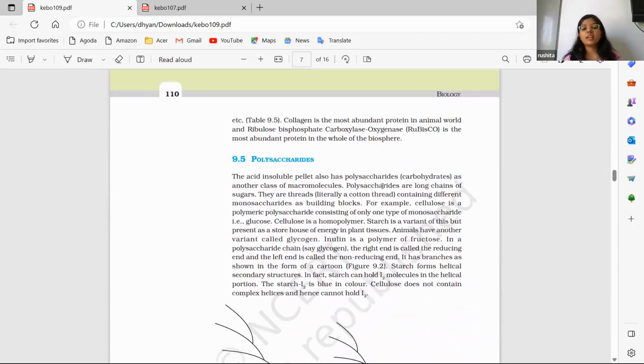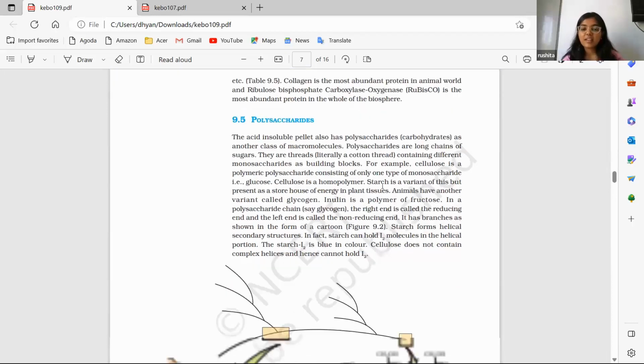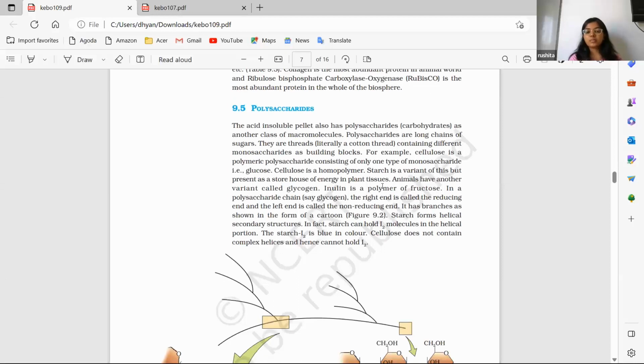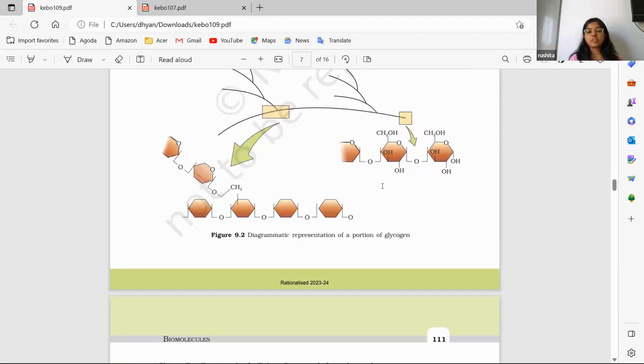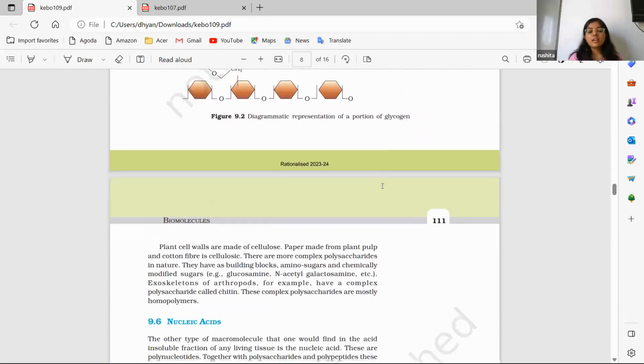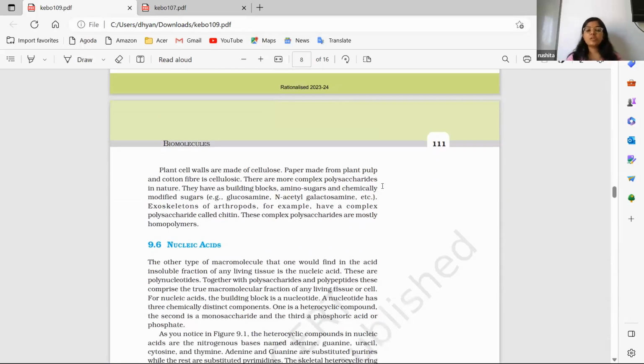And then there are polysaccharides. So the structure of polysaccharides, how are different polysaccharides different? Like how is glucose different from glycogen, or how is starch different from glycogen? That is described structure-wise, how they differ. So this is the basic description given of the polysaccharides. And then cellulose is described because the plant wall is made of cellulose, right? So it is described how that is different from us or our cell membranes.